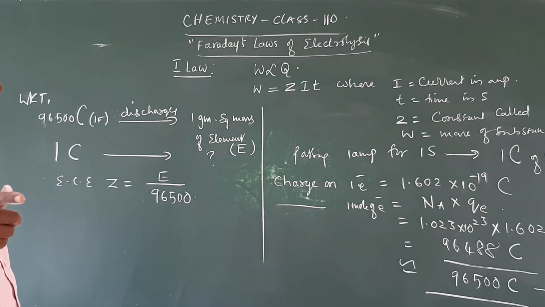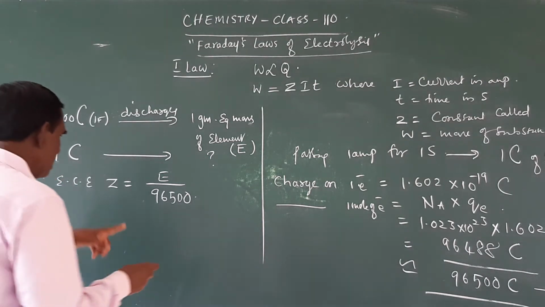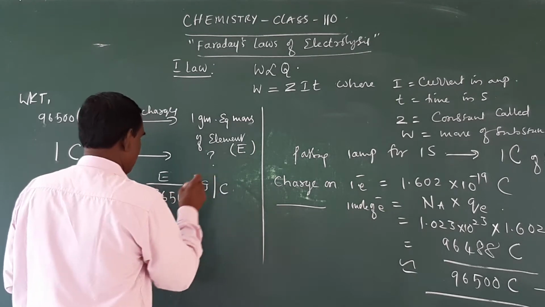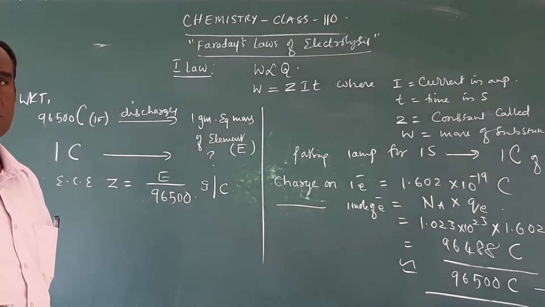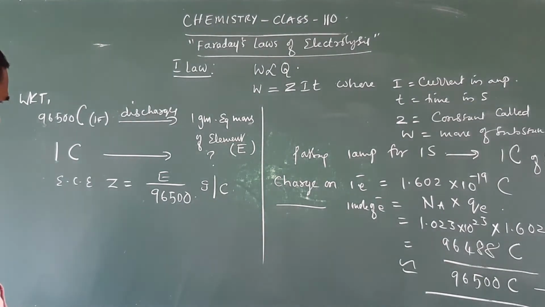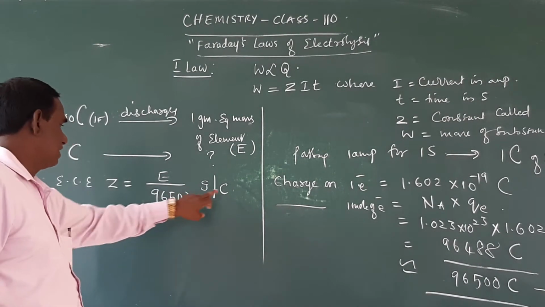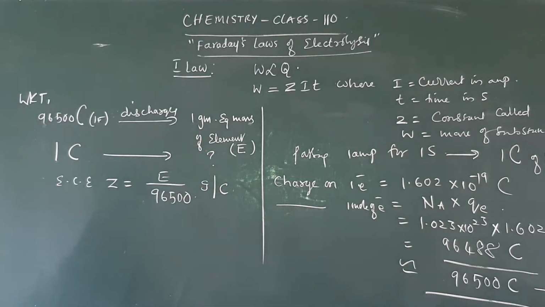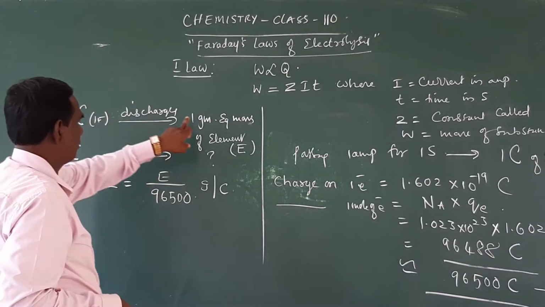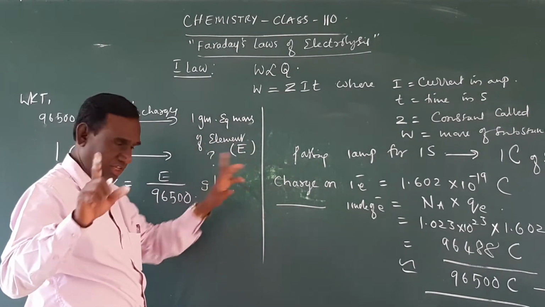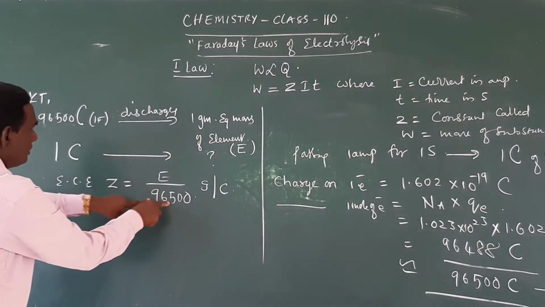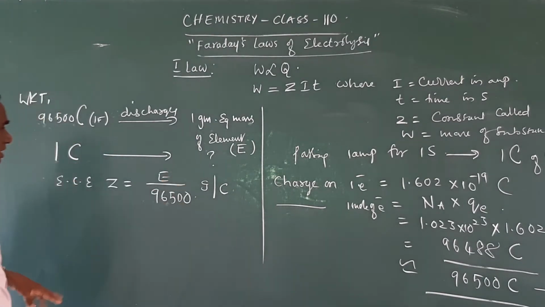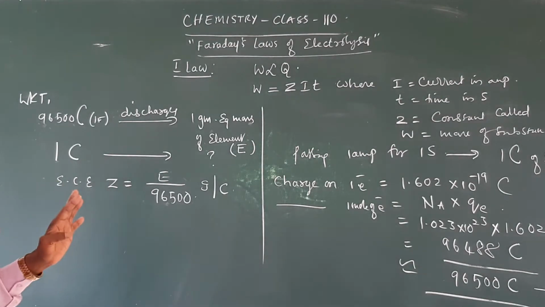Z is equal to E divided by 96,500 gram per coulomb, because the electrochemical equivalent is the mass of the substance, E, divided by coulombs. So we know that 96,500 coulombs of electricity produces 1 gram equivalent mass of an element, which is equal to E. Therefore, for 1 coulomb of electricity, it is E by 96,500 gram per coulomb.